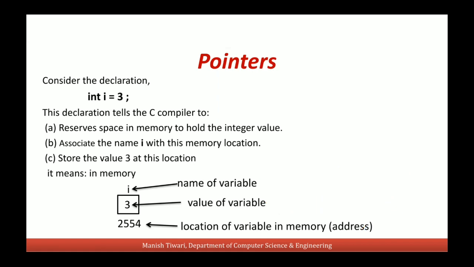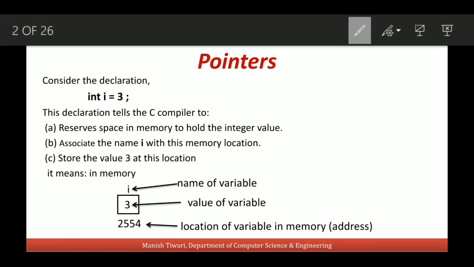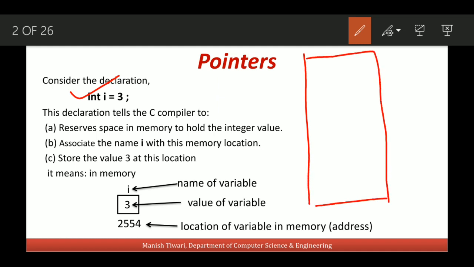So let's understand again. When this line is executed, a block of memory will be assigned to store this value I in memory. Let's say this block is allocated for this variable I. So value 3 will be stored in this memory block, and of course this value will be stored in binary actually.